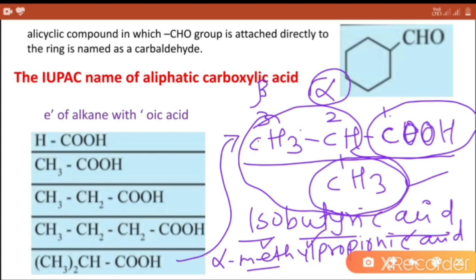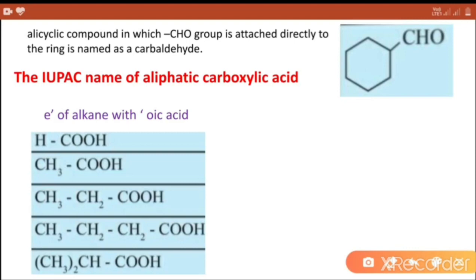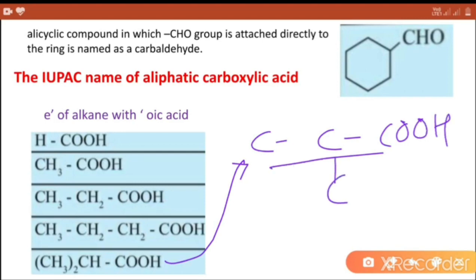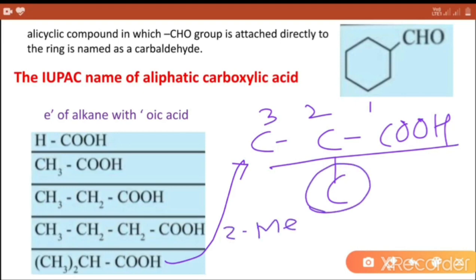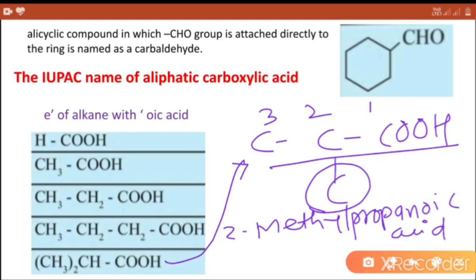And the IUPAC name of this compound is 2-methyl propanoic acid, because at the second carbon atom methyl group is present. So IUPAC name 2-methyl propanoic acid.